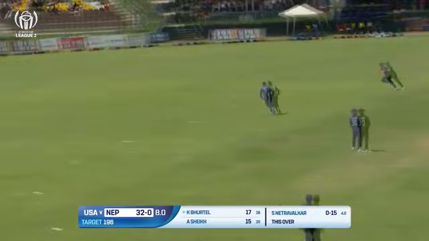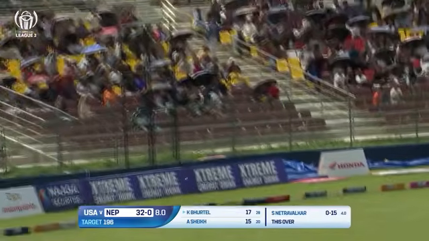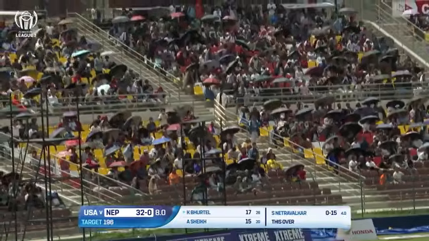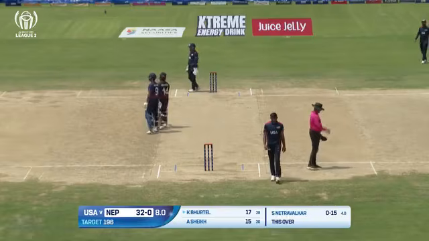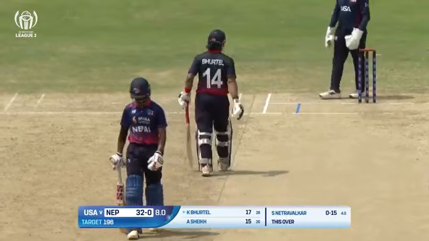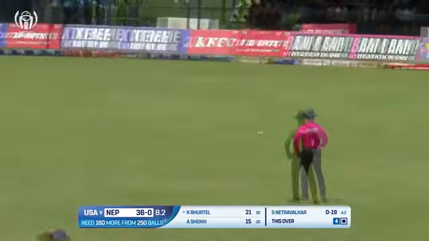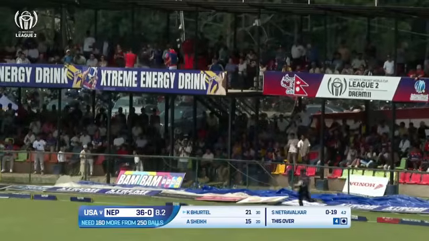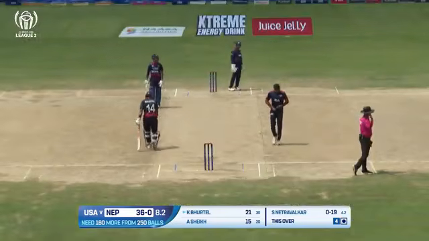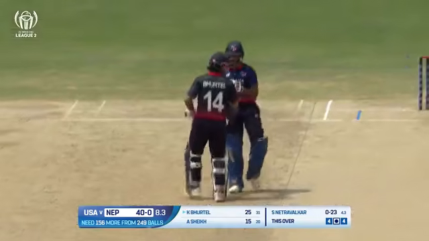In the middle. Oh, what a hit. Timing sublime. Placement perfect. Kushal Bhurtel moves into the 20s. And he's making a statement today with the bat. Flicked away. Runs. 4 more. The previous one on the offside, square of the wicket. This one on the leg side, square of the wicket. Kushal Bhurtel.